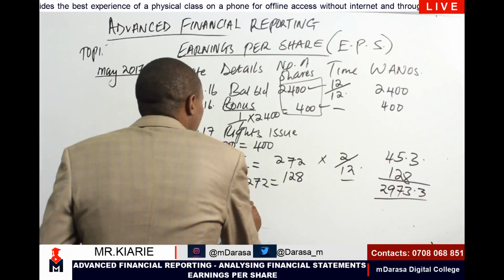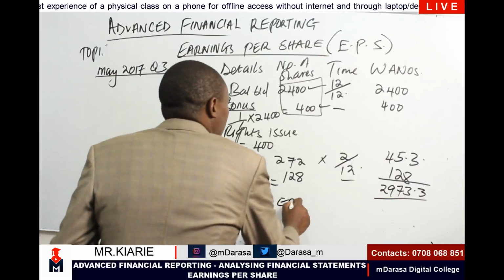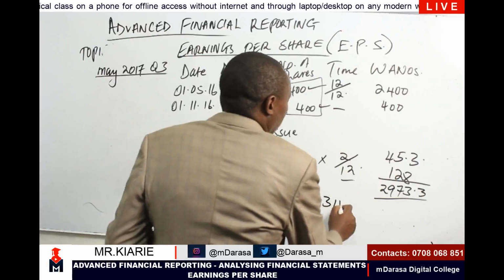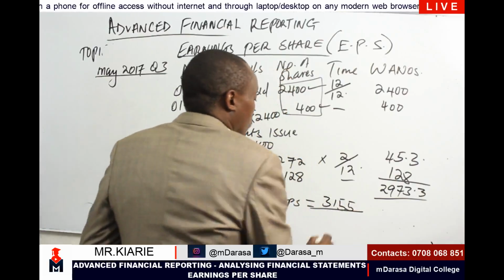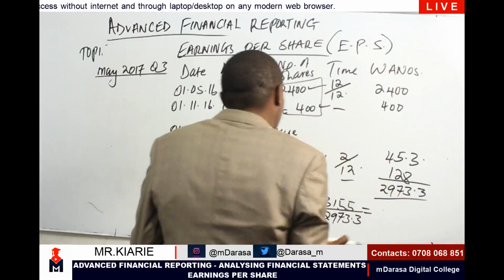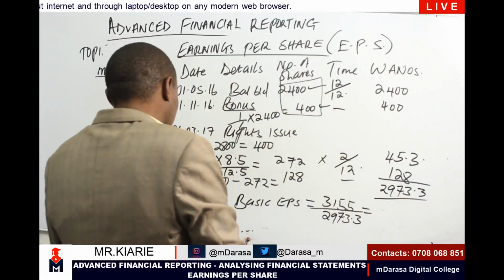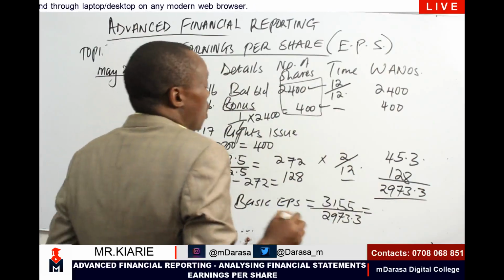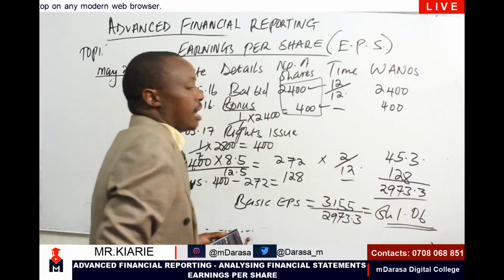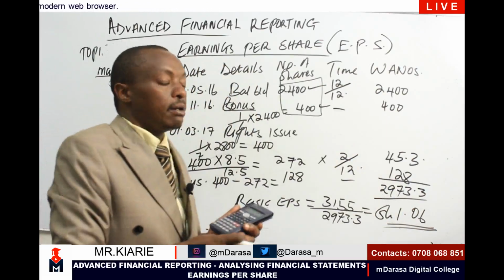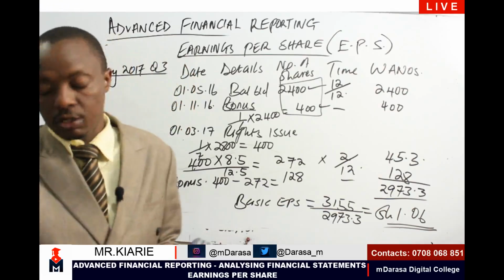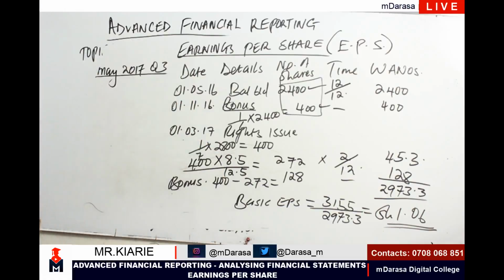And therefore, to get my basic EPS, I will take my earnings, which was 3,155. I divide by 2,973.3. Once I use my calculator to do that, it gives me shillings 1.06 per ordinary share. I'm getting shillings 1.06.